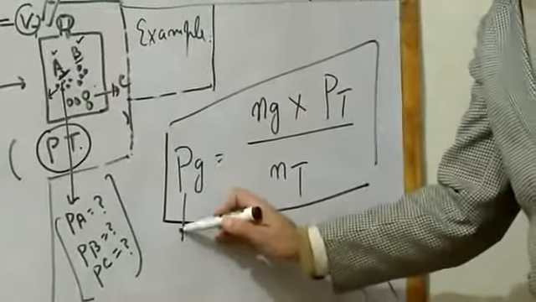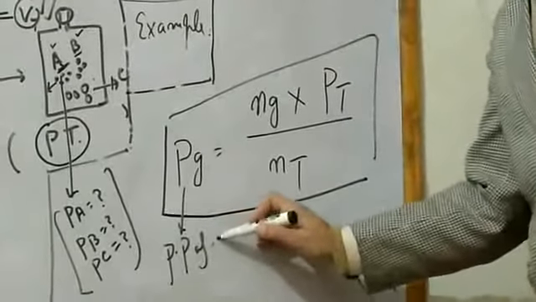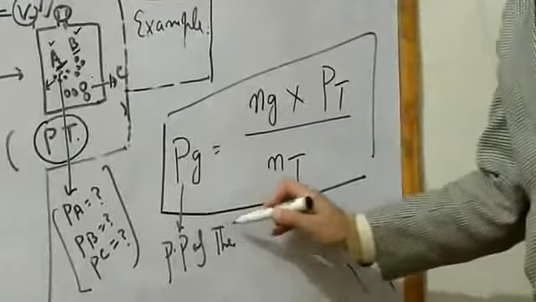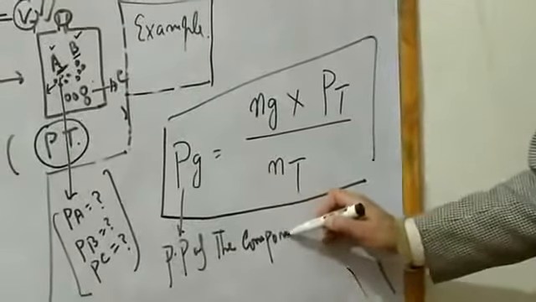PG, PG is the partial pressure of the component gas.